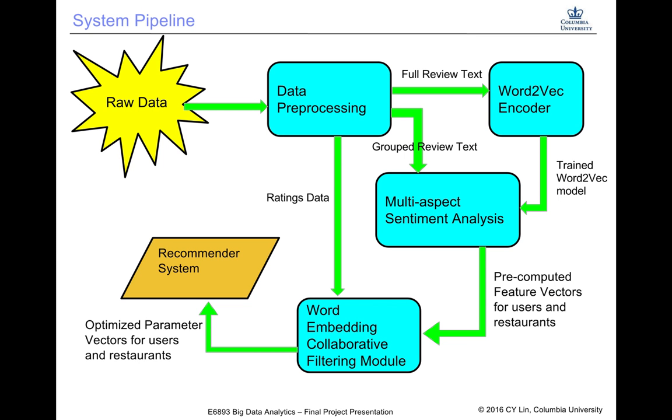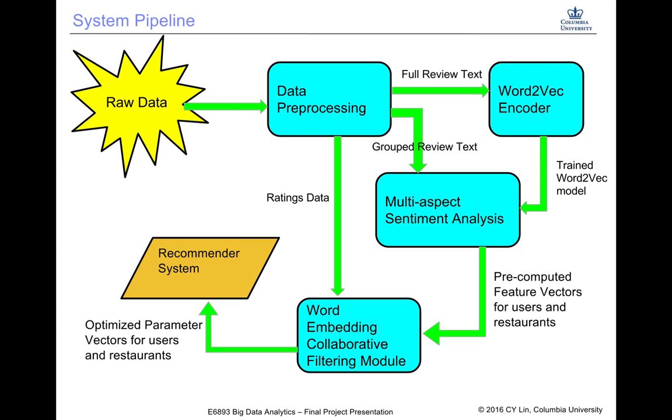And here is the system pipeline of our project. We first do some data pre-processing of the raw data. We extract all the review text and feed it to the word2vec encoder, and we train the word2vec model based on the entire review text. Then we group the review text by user and by item respectively, and we use word2vec to find the aspect of each sentence.